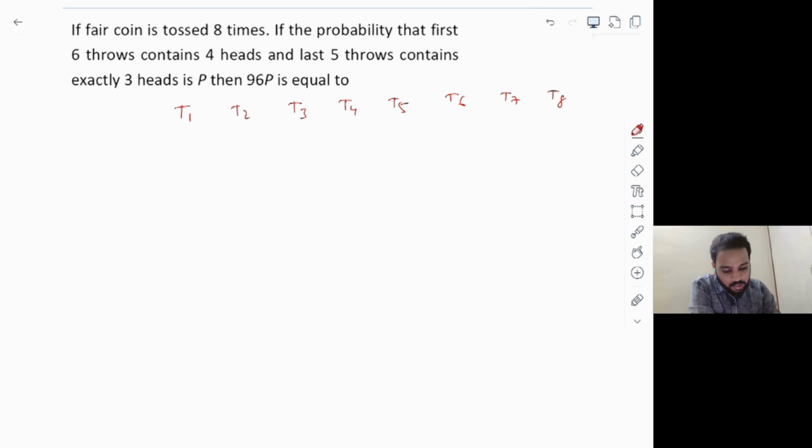And then what they are saying is this: the first 6 throws, which means this one, should contain totally 4 heads. And simultaneously, what must happen here? The last 5 throws. If you count the last 5 throws, 1, 2, 3, 4, 5, this last 5 throws must contain exactly 3 heads.